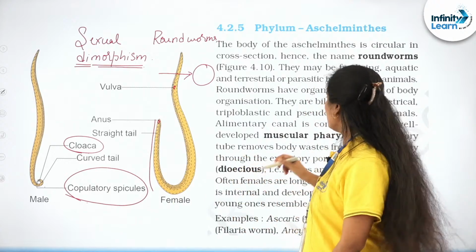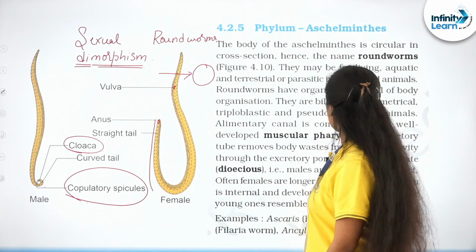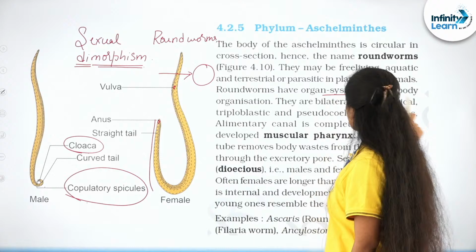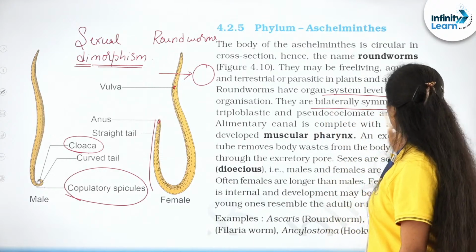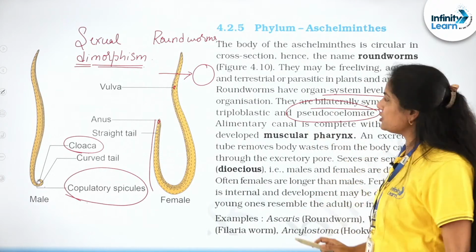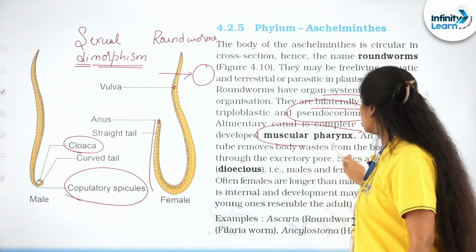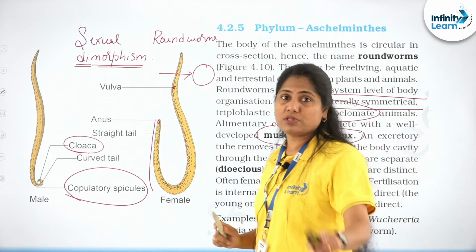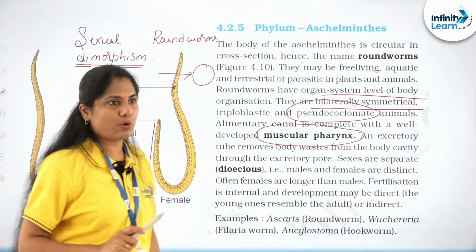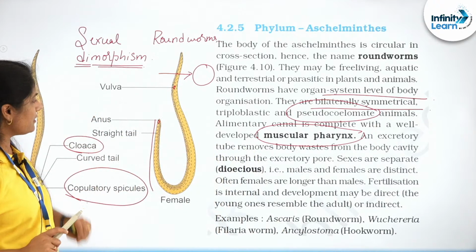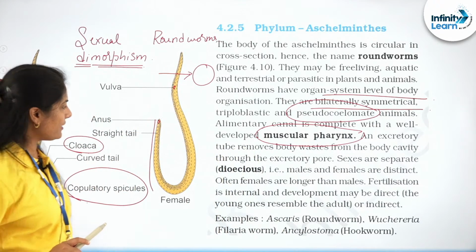You already know that they are pseudocoelomates, right? Roundworms have an organ system level of organization. They are bilateral, they are pseudocoelomates, and they have a muscular pharynx. Now this is a unique character that you have to look at, right? This is having a muscular pharynx.